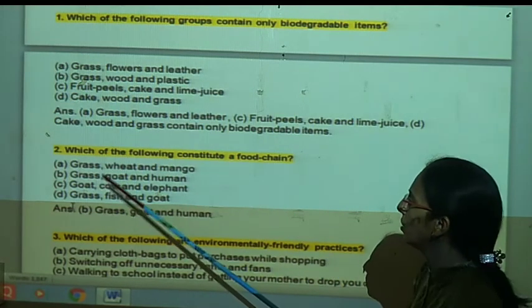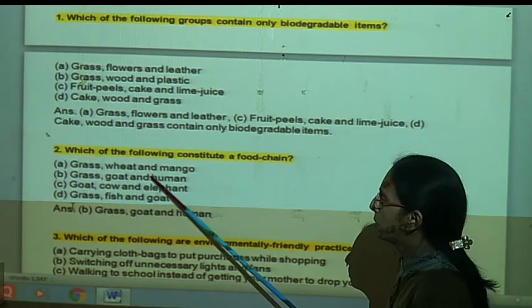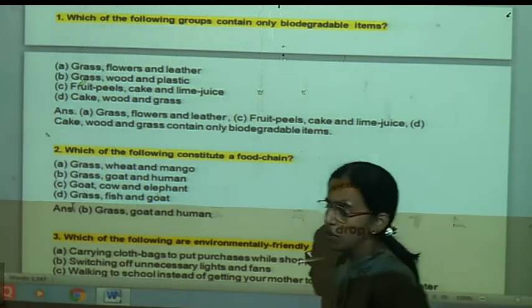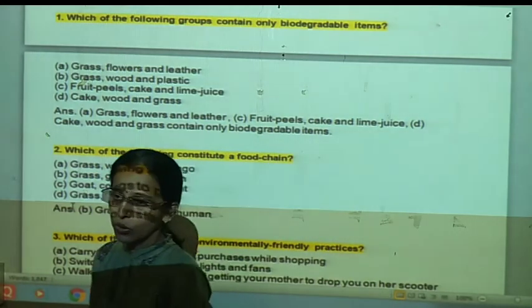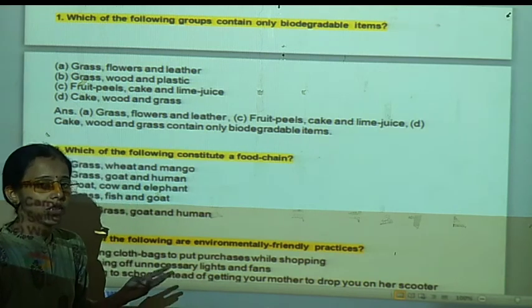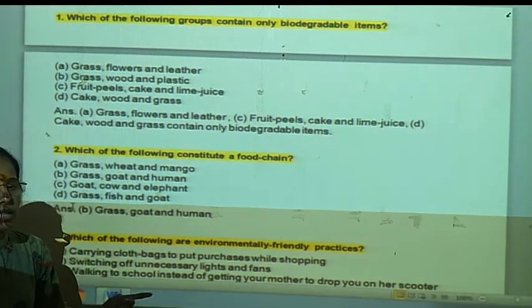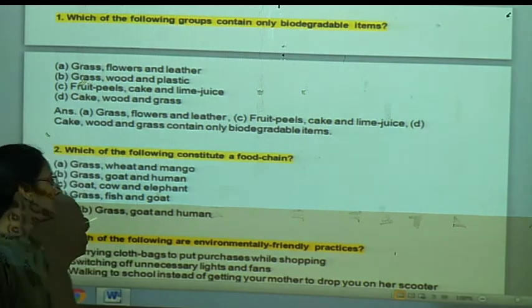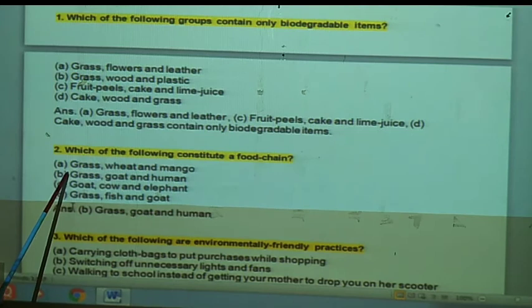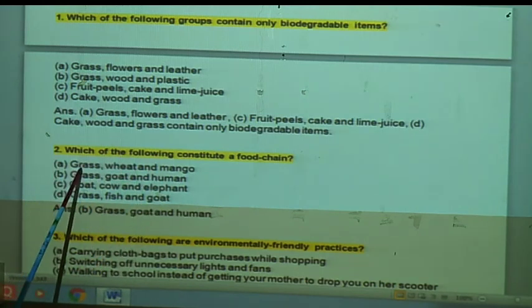Now here you can see grass, wheat and mango. All these are producers. A food chain contains a producer at the base level. It is the main component present at the bottom. Second should be the primary consumer, then secondary, tertiary and top level. But in this first option, grass, wheat and mango are all producers.